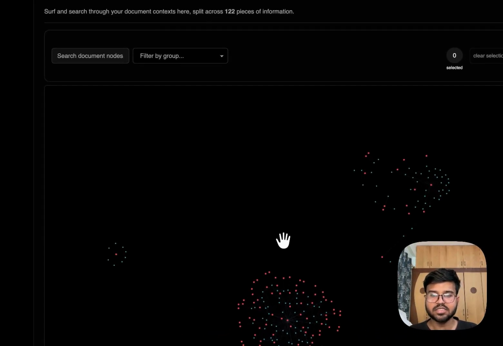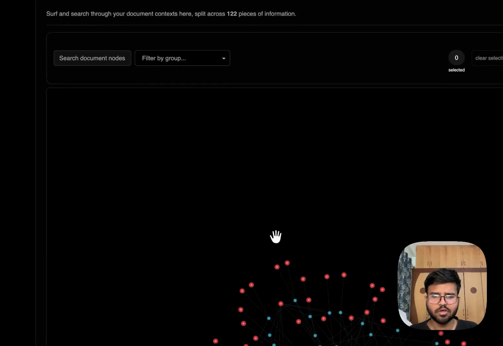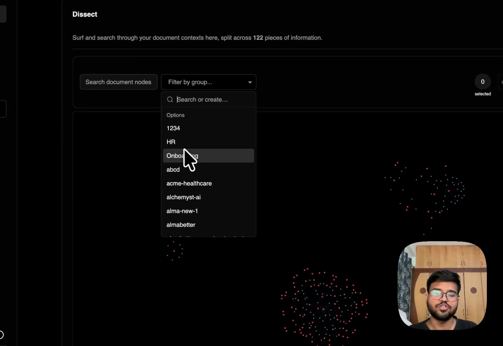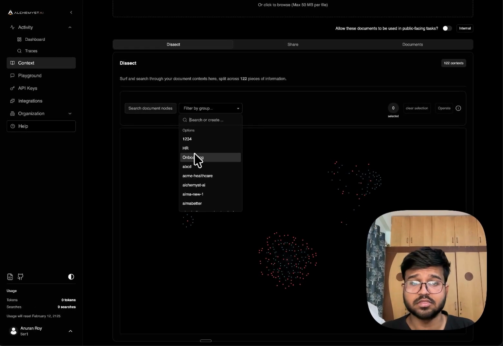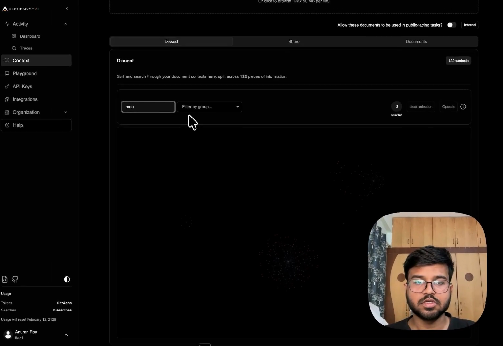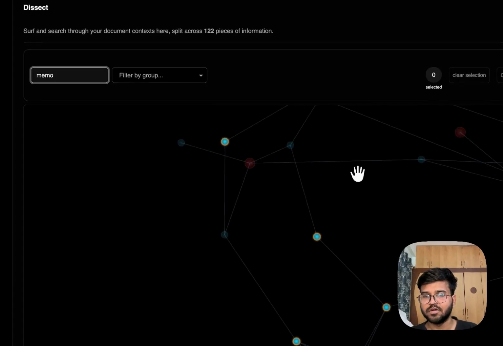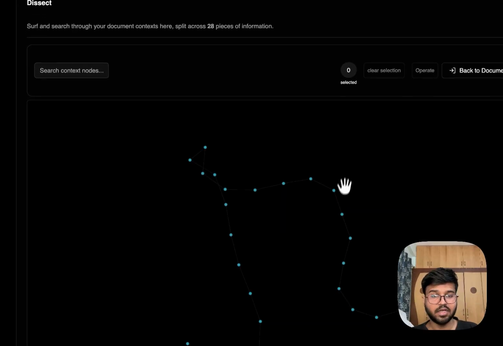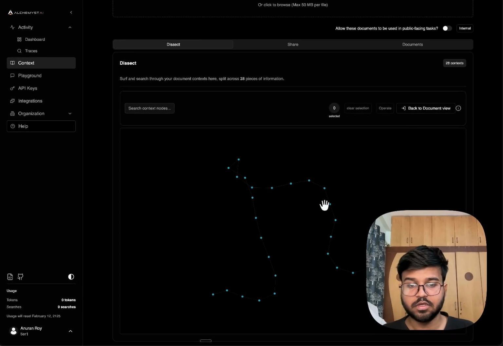These are documents, these are memories, these are data sources. Basically all of these encompass context everywhere, and you can filter them by your different groups and show how they are different for different use cases. Namespacing is done by default, and you can literally just search through them as well. For example, if I search through memory, you see here are my memory groups involved, and all of them contain data. These data points contained in the memories are all connected with each other, which basically means your entire organization can have a cohesive contextual retrieval that connects information with role-based or access-based controls as and when you require.